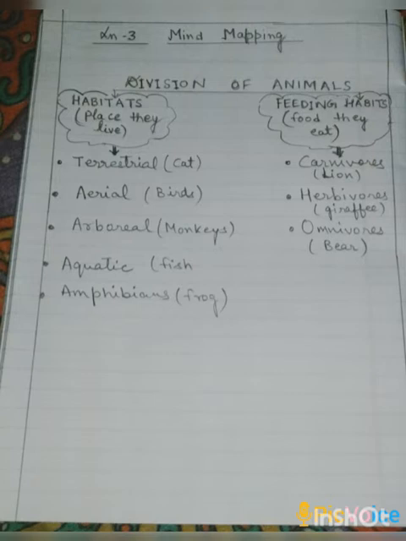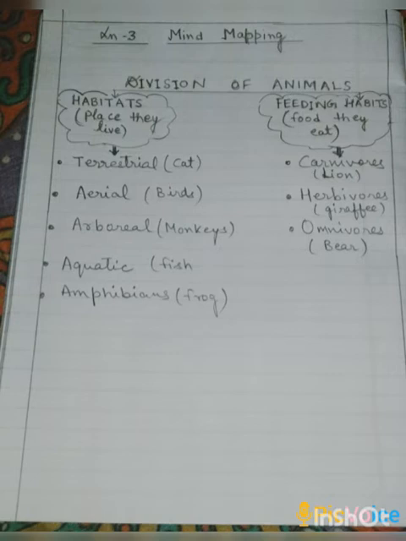We first write lesson number, that is lesson 3. This is our second chapter. Then in the center, we will write the heading as mind mapping. Make sure that you don't use any color pencil. Children, this is your mind mapping. As you can see, I have written division of animals in the center. You have to follow the same way as it is shown.